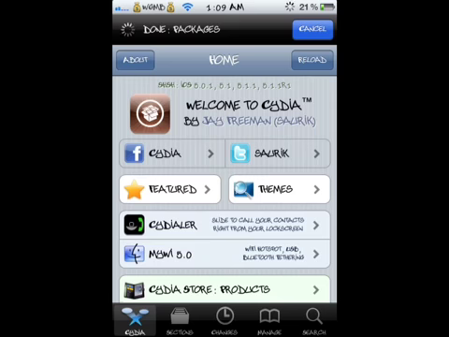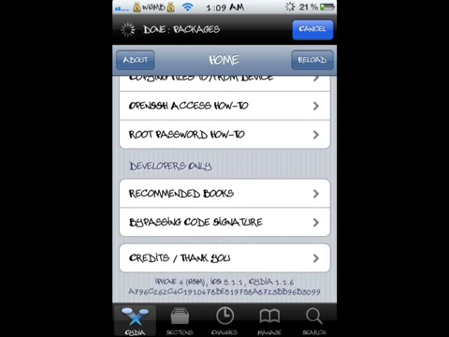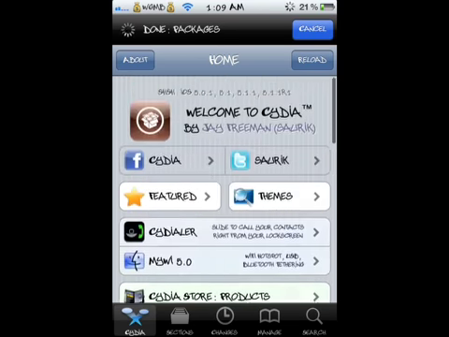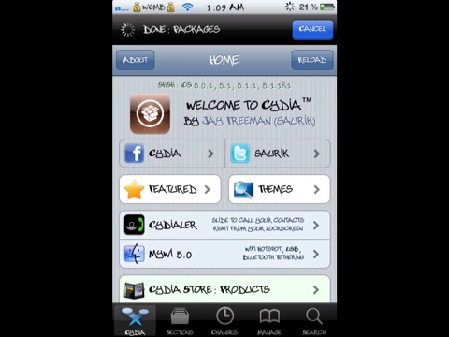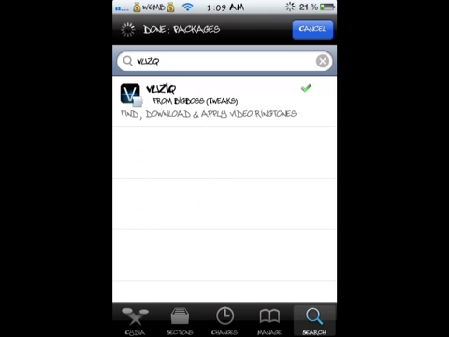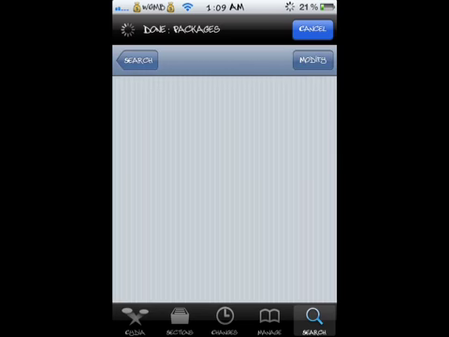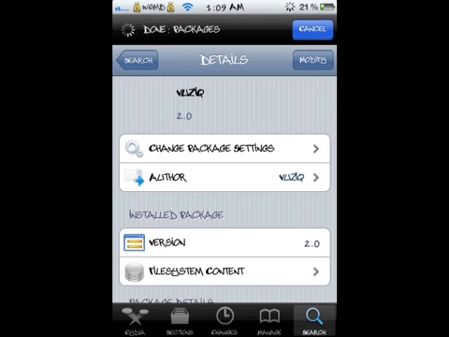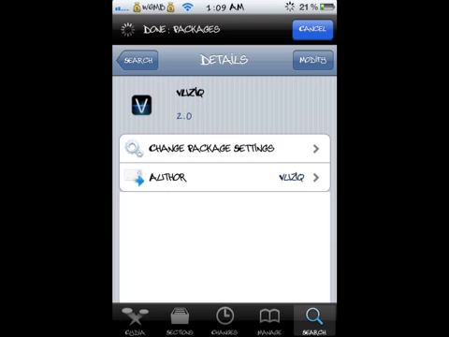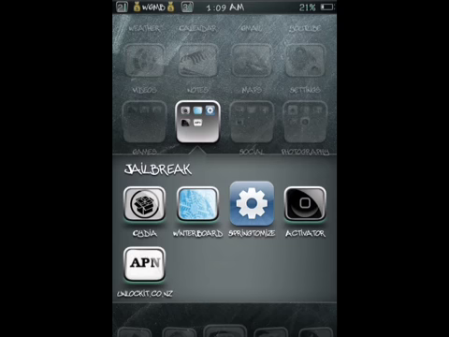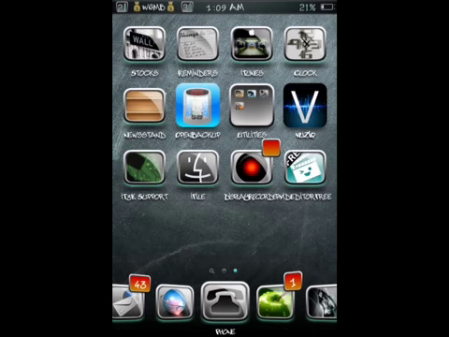As you can see, I am running iOS 5.1.1. Go to search, type in Vuziq. Just click on that. I already have it installed, so you just install that. When you install it, just hit the home button, and you go to Vuziq.